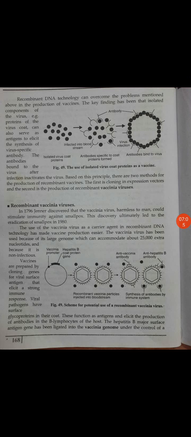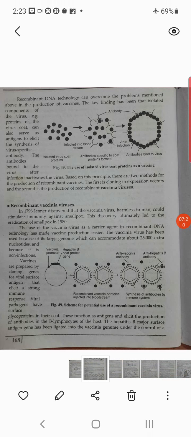Covaxin is a heat-killed virus, and Covishield is using the virus protein coat. This is the difference between Covaxin and Covishield. Keep in mind, this is the way where the virus is not grown in the media.